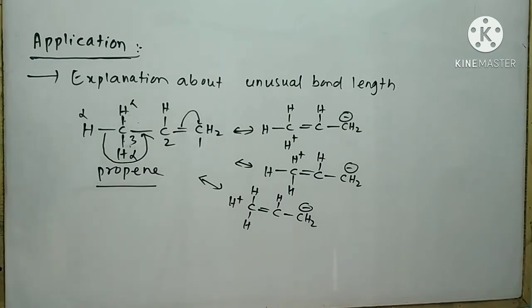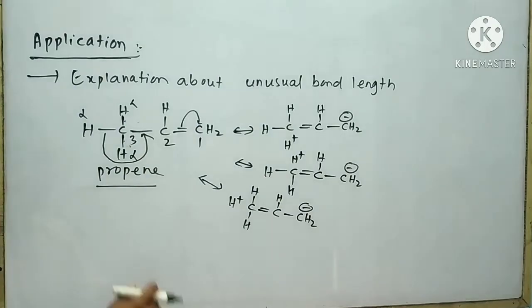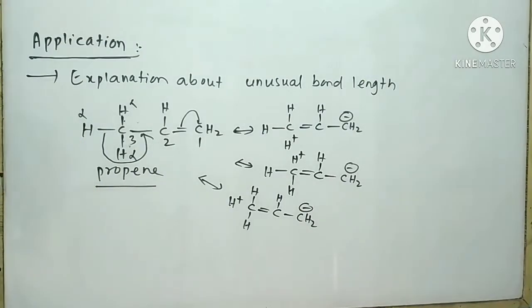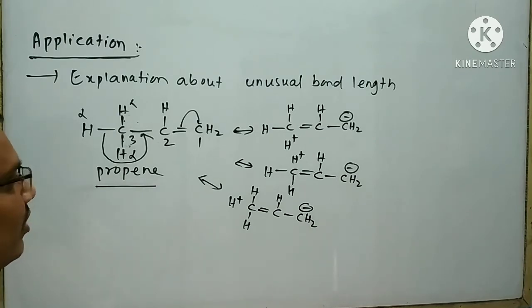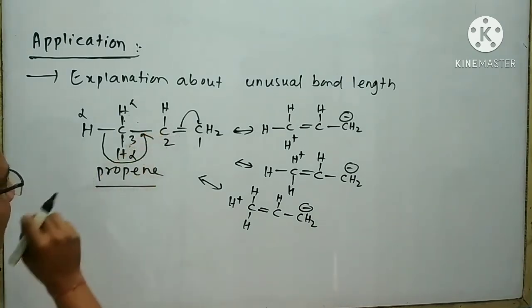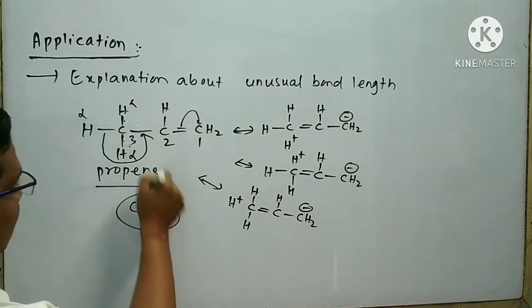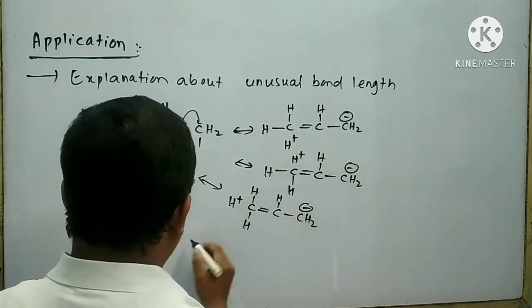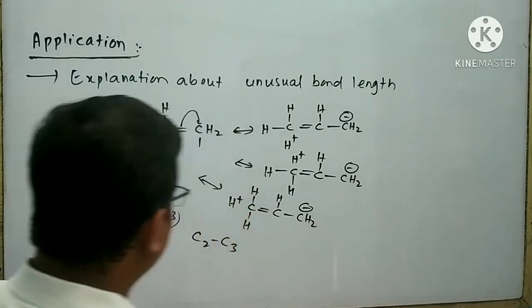That means it is clear that due to hyperconjugation, the bond length of the C bond C between C2 and C3 in propene is less than the normal C bond C bond length, because in this case the C2 bond C3 is a single bond, but in this case the C2 bond C3 is a double bond.